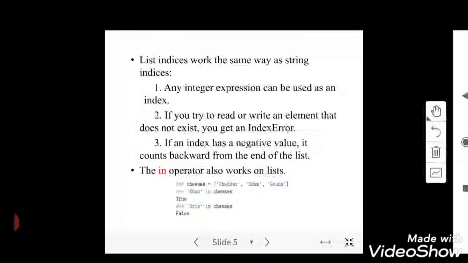And one more thing is that we can use the in operator on a list to check whether a particular item or element is there in the list or not. Here three strings are taken and we check whether that particular string is in the list or not. If it is available, it returns true, else it returns false. The same in operator we discussed in the topic strings. For example, the given string is hello. To know whether the character H is there in the given string or not, I could use the in operator.